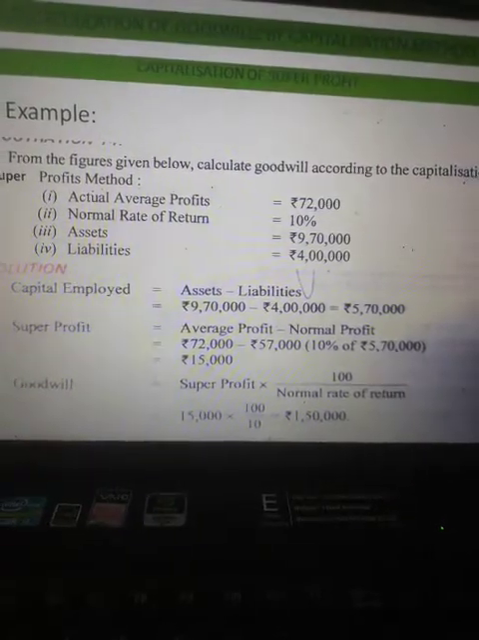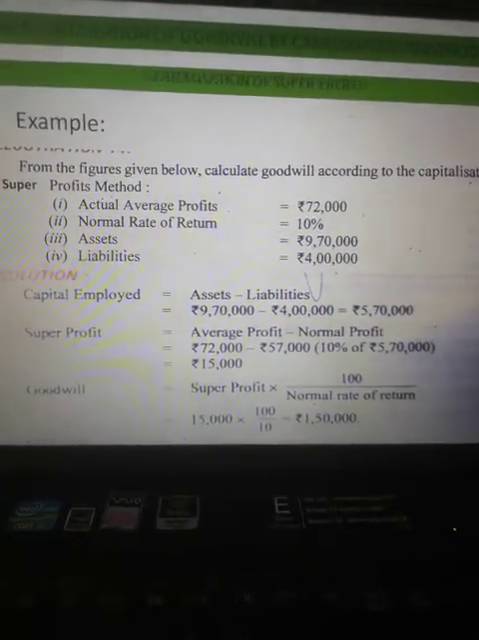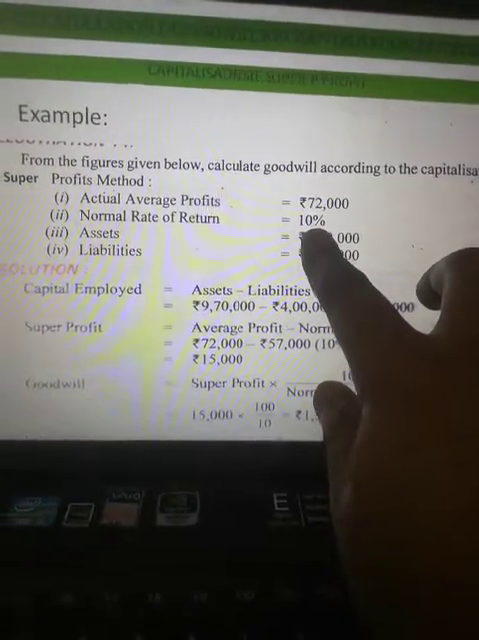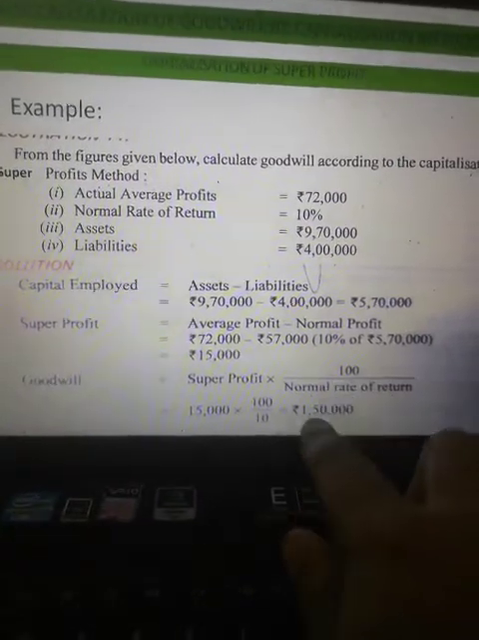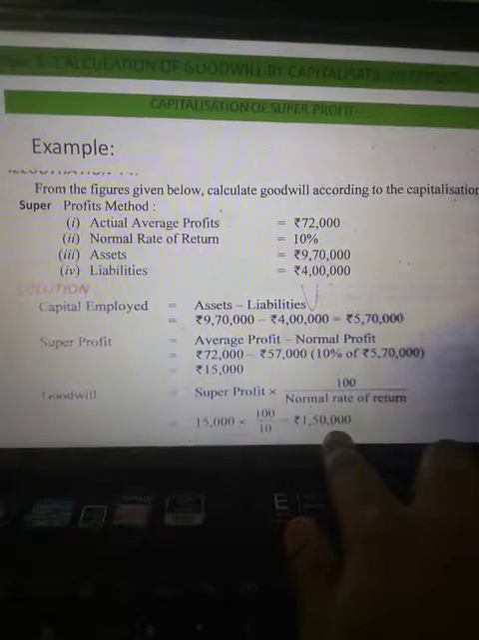15,000, which was our super profit, multiplied by 100 upon normal rate of return. The normal rate of return here was 10%. So we take the reciprocal of this, and here is your goodwill by using the method of capitalization of super profit.